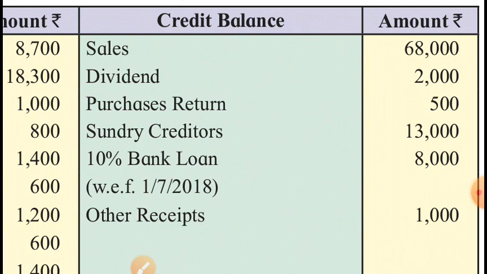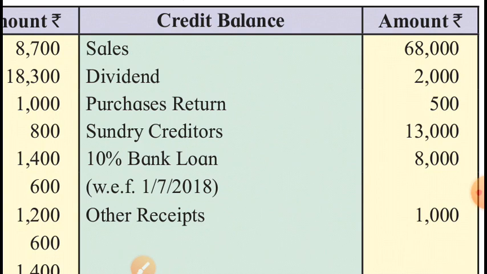Sundry creditors is a liability. 10% bank loan, 8,000. Not just bank loan is given, but 10%. The rate of interest payable on this loan is 10%. Annual rate of interest it is. So when the loan is used for 12 months, for a year, we will have to pay 10% interest to the bank. So 10% of 8,000 is 800. This 800 is the interest for 12 months.